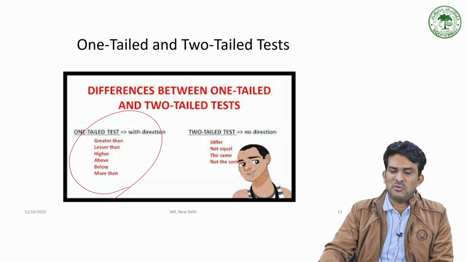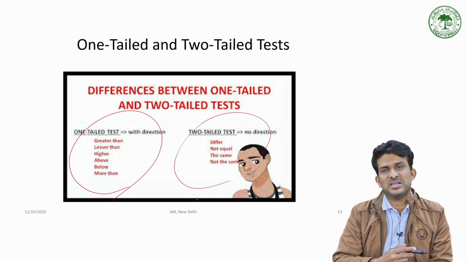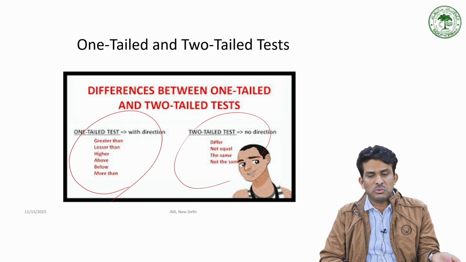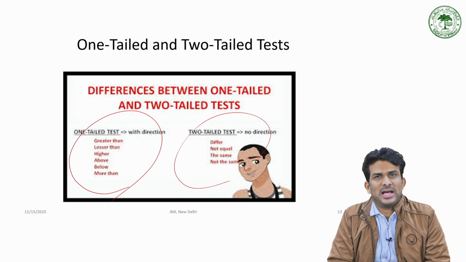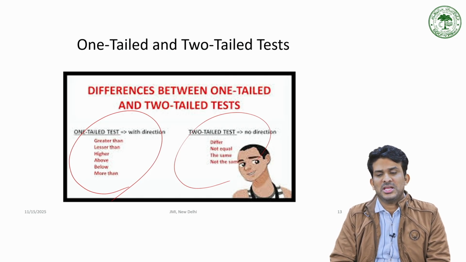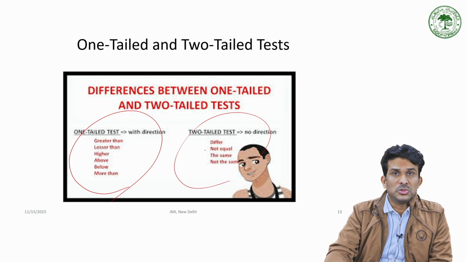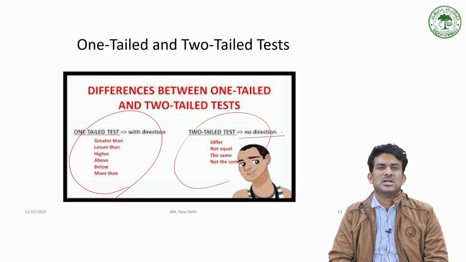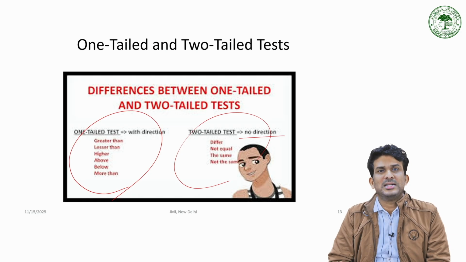You have to go for a one-tailed test. If you simply mention that there is a difference between these two, they are not equal, there is a relationship, in such a case you have to go for a two-tailed test as you don't have a direction in the hypothesis. So we go for a two-tailed test of hypothesis, right?